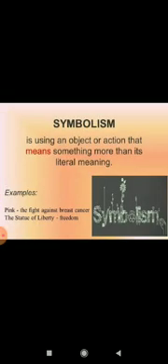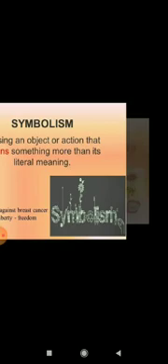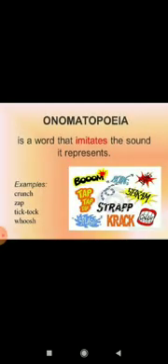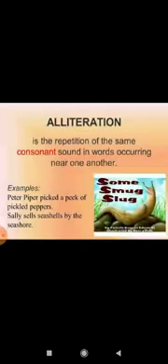Symbolism. Symbolism is using an object or action that means something more than its literal meaning. Examples: pink, the fight against breast cancer. The Statue of Liberty, freedom. Meaning, symbols are used to show some meaning. Onomatopoeia is a word that imitates the sound it represents, like crunch, jab, hiss, goes the snake, where the sound suggests its meaning. That is called onomatopoeia.